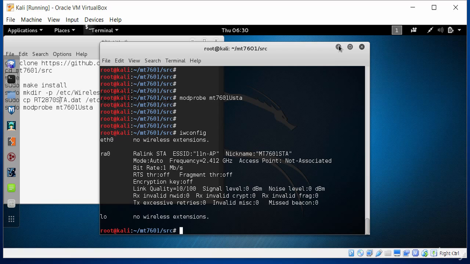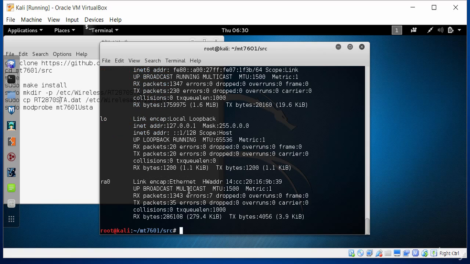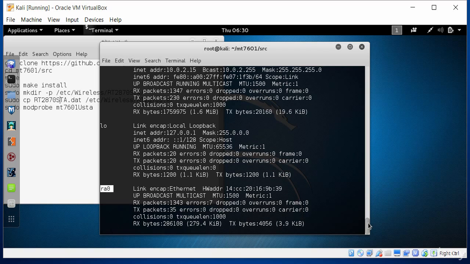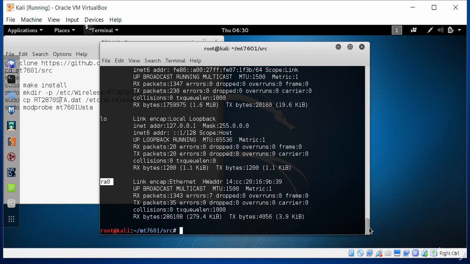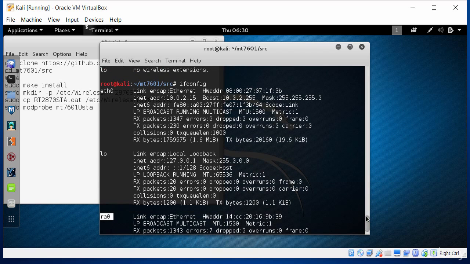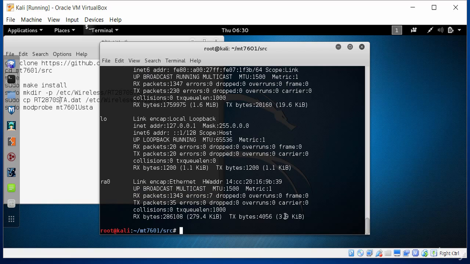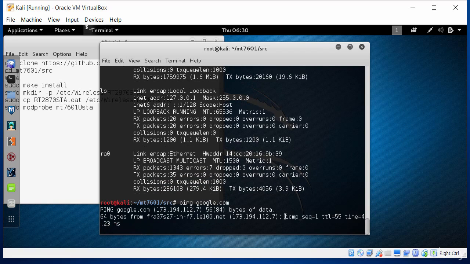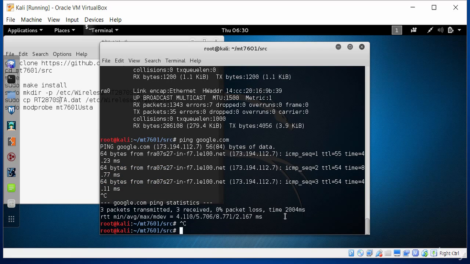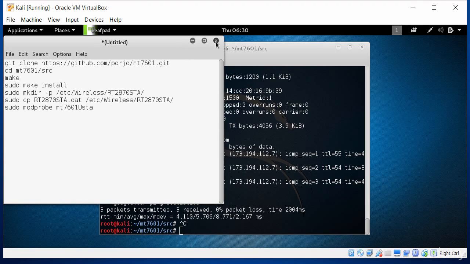So let me type in ifconfig and make sure that works. Here we go. Notice there's the wireless card listed here. So that means it's all set up, and we are enabled to do penetration testing and penetration hacking tests. So this is perfect. Let's just ping Google and make sure it is connecting through a wired connection for now, but everything seems to be working fine and we're good to go.